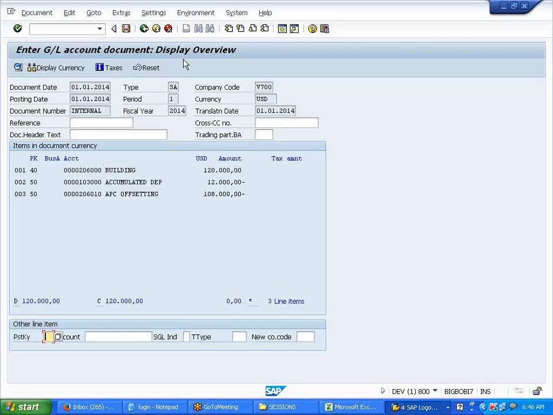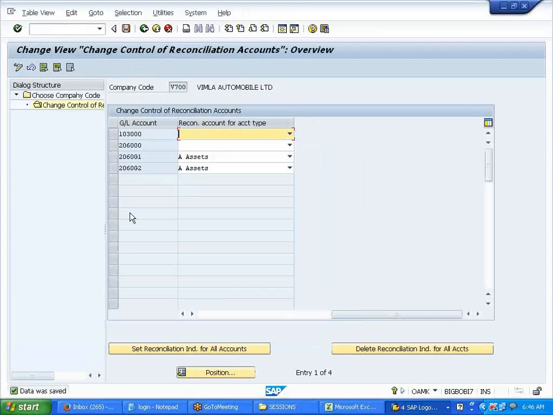Next, what is reconciliation account resetting? Normally a reconciliation account should not be posted to, but here the requirement is that I am resetting it in order to post the old asset data. When do we do this old asset data posting?